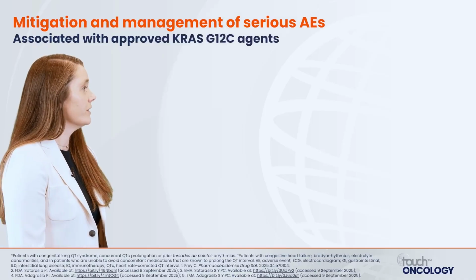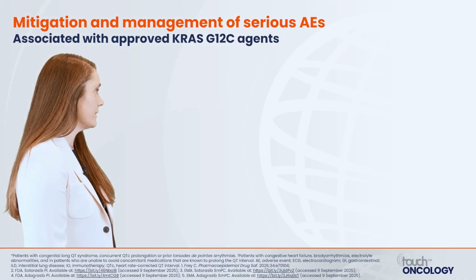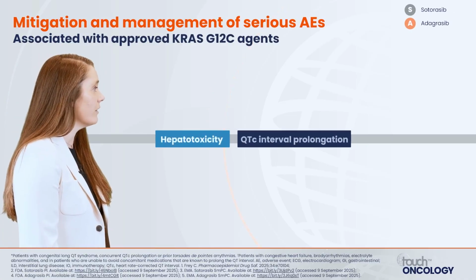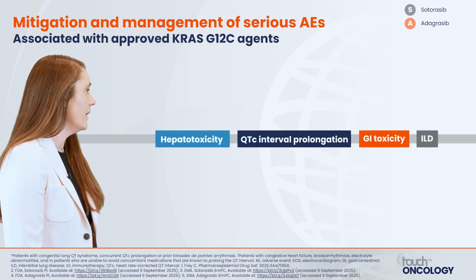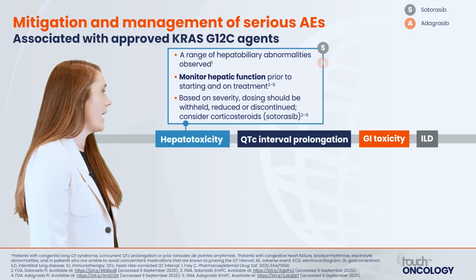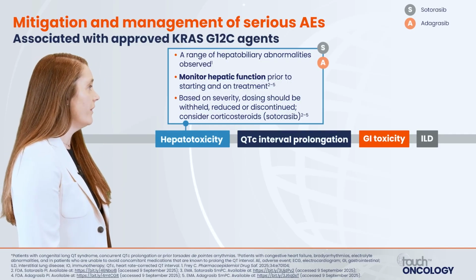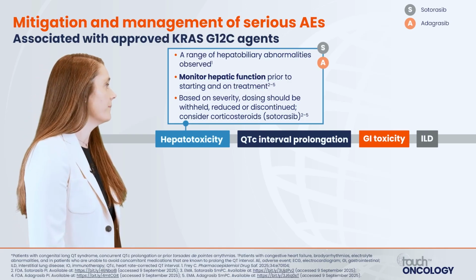Let's look now towards some mitigation and management strategies of serious adverse events. We'll focus on 4: hepatotoxicity, QTc interval prolongation, GI toxicity, and ILD. Hepatotoxicity is something that can occur with both sotorasib and adagrasib. And again, just important to monitor hepatic function both prior to starting treatment as well as on treatment.